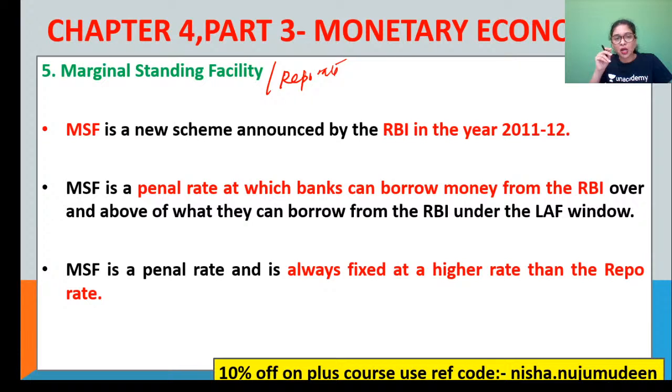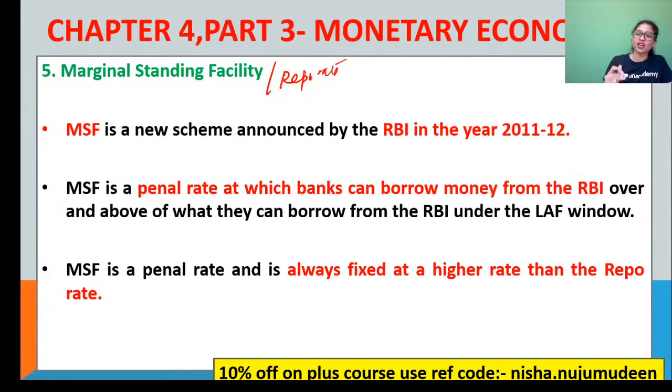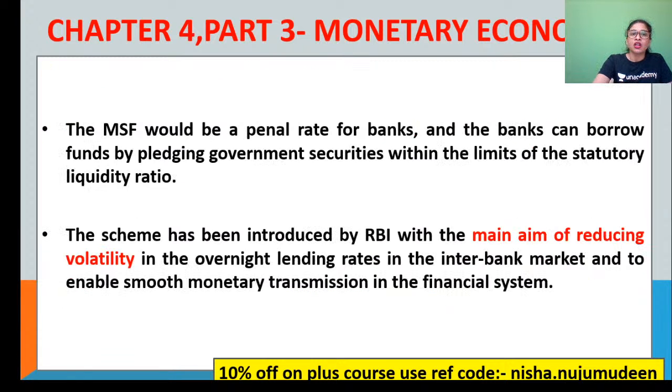But now in case of marginal standing facility, since it is a penal rate, they can borrow money within less than one day, I can tell you, in the sense that they are always fixed at a higher rate than the repo rate, because the availability of credit or money is quicker by submitting the collateral and all. Take care.